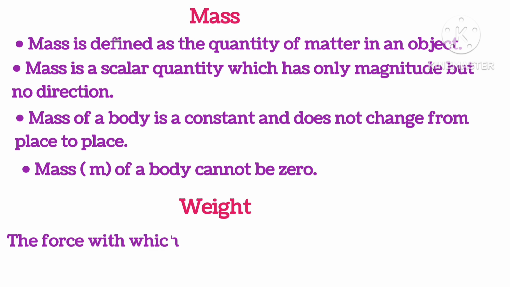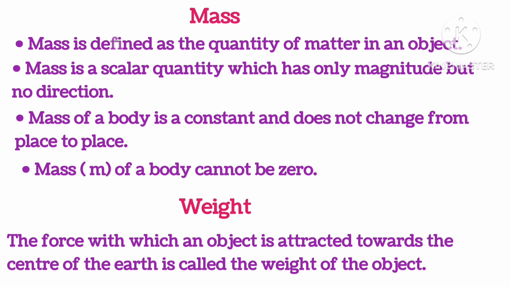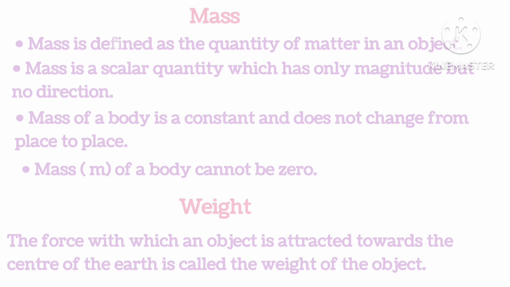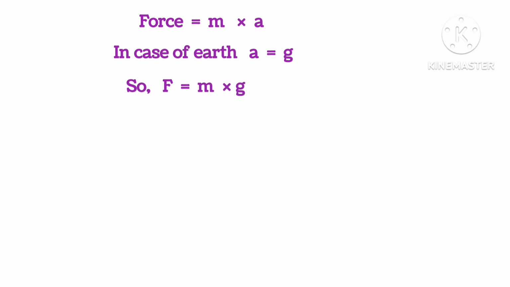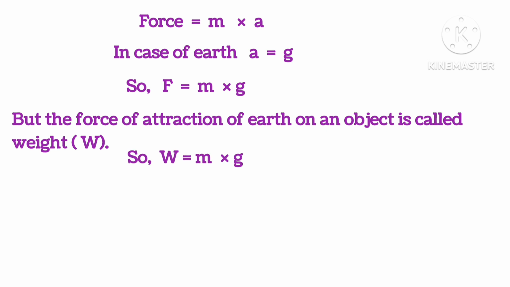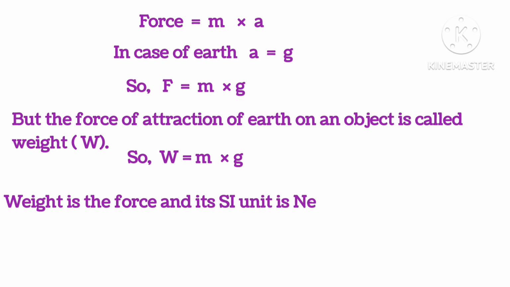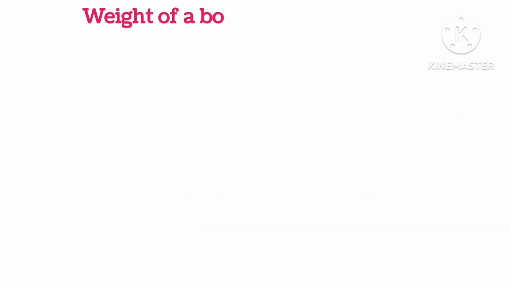Weight. The force with which an object is attracted towards the center of the earth is called the weight of the object. So, force is equal to mass into acceleration, that we know. In case of earth, a is g, that is, acceleration due to gravity. So, we can write F = m × g. But the force of attraction of earth on an object is called weight. So, weight = m × g. Now, weight is a force and its SI unit is Newton, and it depends on the acceleration due to gravity, and it is a vector quantity.